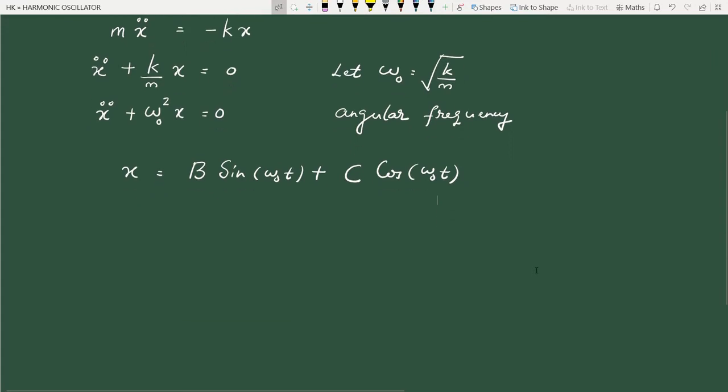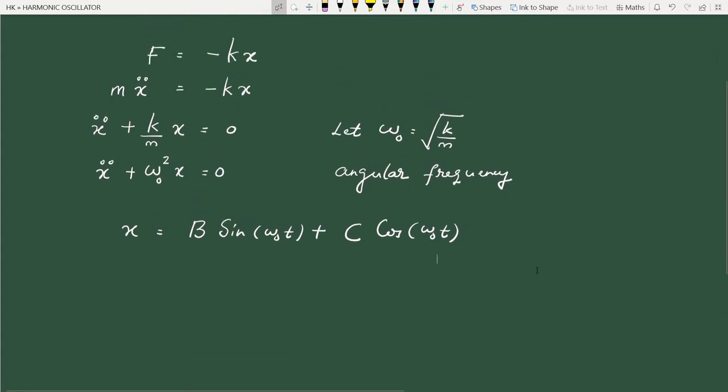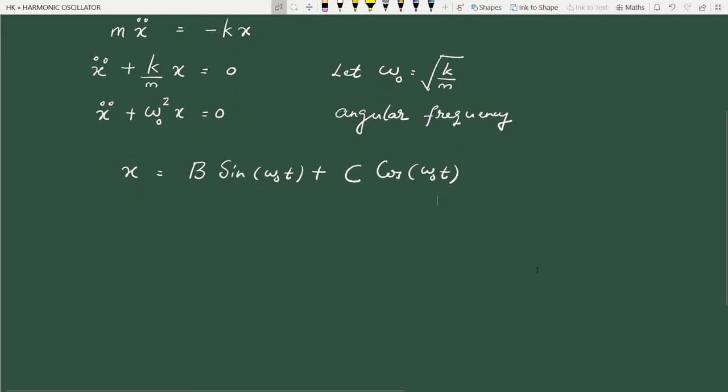Now let me try to rewrite this in a standard form. In this unit we will use a standard form for the solution like this: x is equal to some constant a cos omega 0 t plus another constant phi.